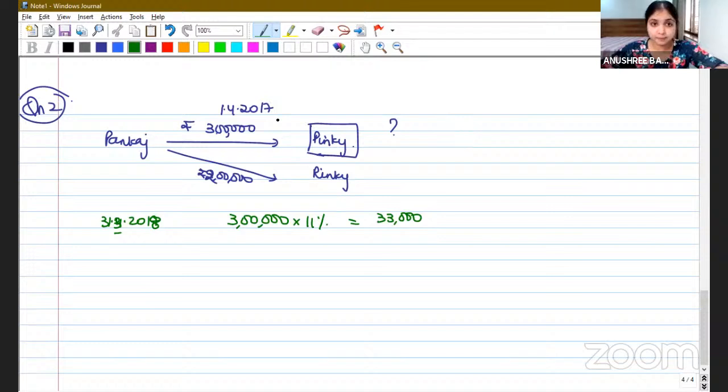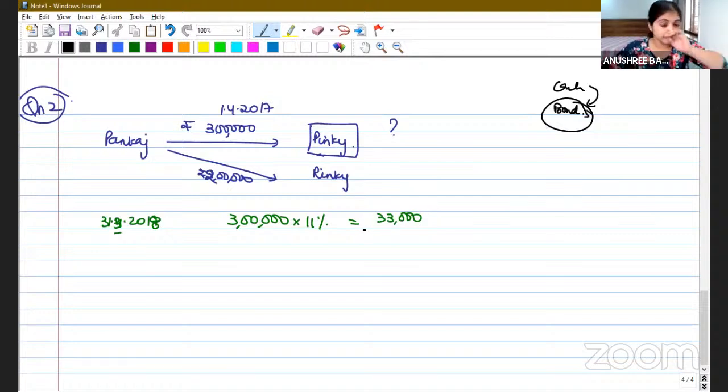Clubbing provisions will apply here. Pankaj has transferred an asset to his spouse for no consideration or inadequate consideration. Any income from this asset, in the same form or different form, will be clubbed in the hands of Pankaj. Pankaj gave cash, and this cash has changed form into bonds. So income from these bonds will be clubbed in the hands of Pankaj. So the 33,000 she would have earned on 31st March 2018 would be clubbed in the hands of Pankaj.